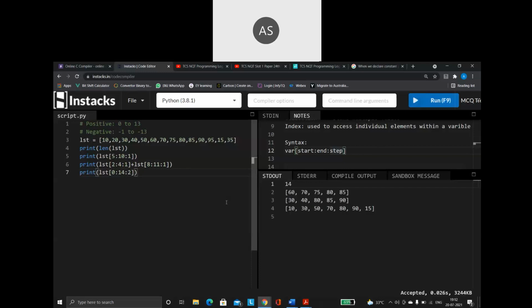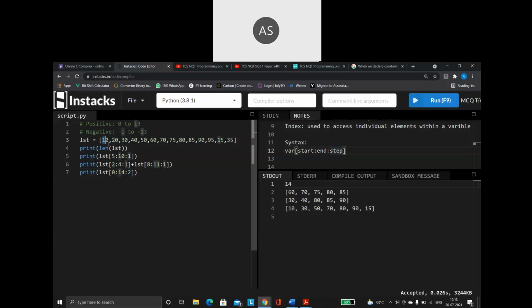See what it is taking: 0, then 2, then 4, 6, 8, 10, 12. Only the even index positions. Why? Because I am giving the step value as 2.